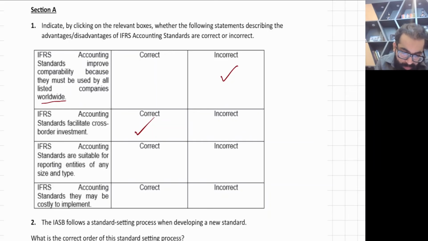Number three, IFRS accounting standards are suitable for reporting entities of any size and type. No, no. The big book of IFRS is only recommended for big listed companies. For small companies, this big IFRS book is not recommended. Even in my lectures, I discuss this issue, because in order to apply IFRS, you need to hire some very senior accountants, and they may be very expensive, right? So it's not suitable for all companies. Yes, for small companies there is a separate topic we discussed at SBR level, that is called IFRS for SMEs, right? Okay.